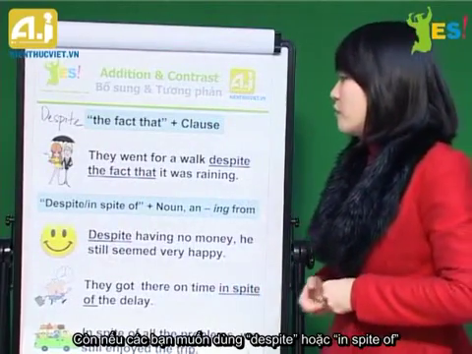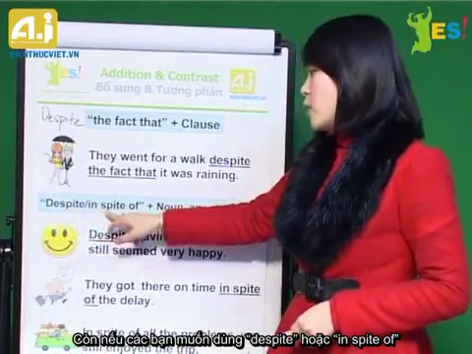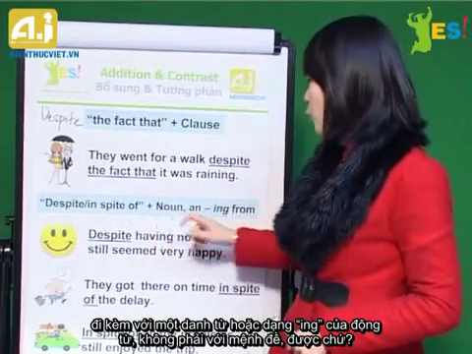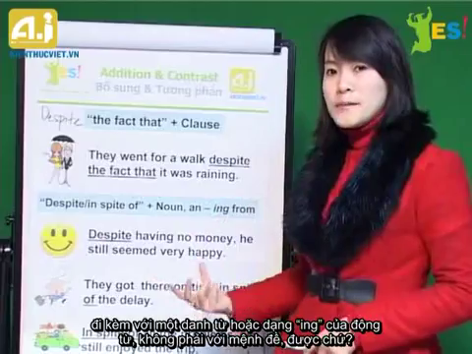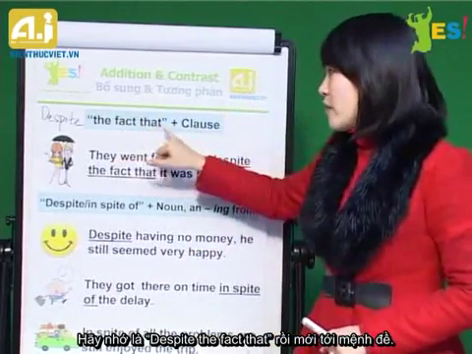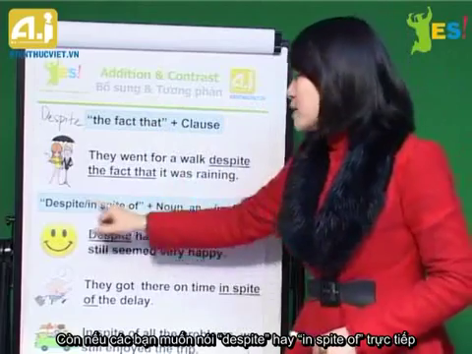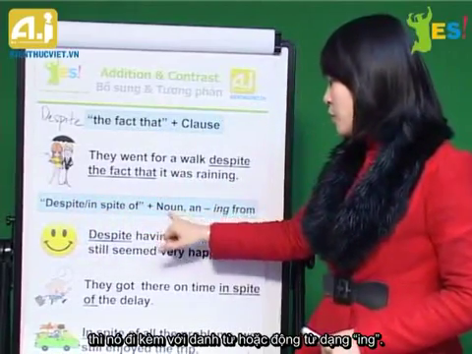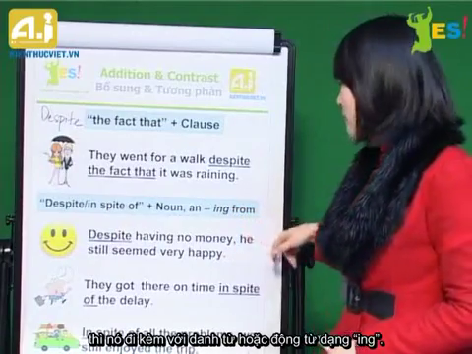Now, if you want to use despite or in spite of, you can say it with a noun or the verb in the ing form. So not with a clause, okay? Make sure that you remember despite the fact that and a clause. If you want to say despite or in spite of directly, it should be with a noun or the verb in the ing form.